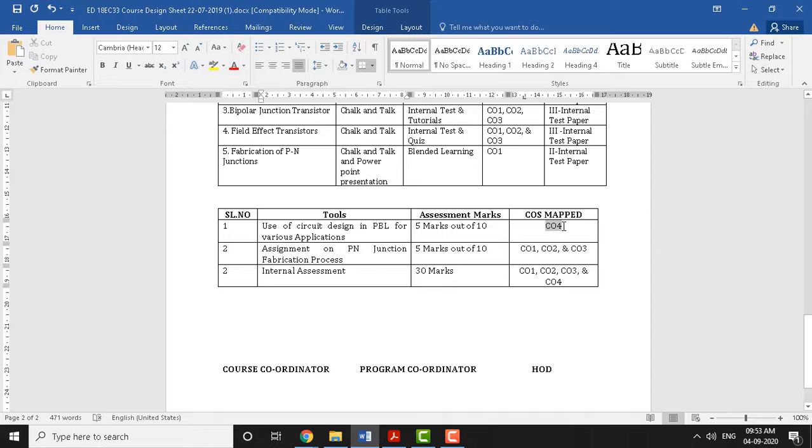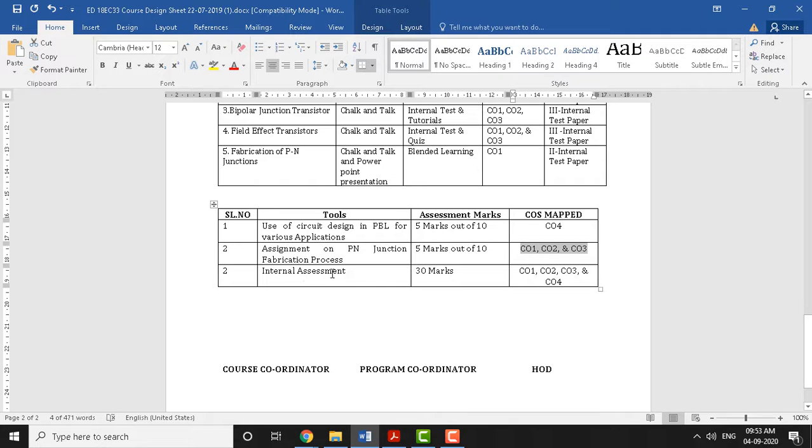That gets mapped with CO4 of our course, and the remaining tools we use as an assignment. As per the university norms, assignments or quizzes have to be given, so that carries 5 marks here. So out of 10 marks, 5 marks is reserved for project based learning, and another 5 marks is reserved for the assignments here. So again, assignment will cover these 3 course outcomes.